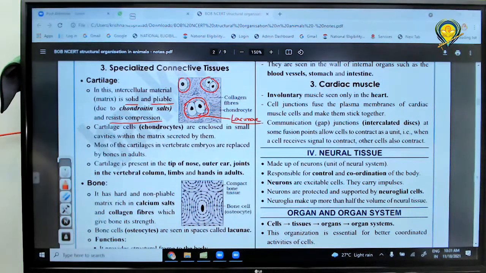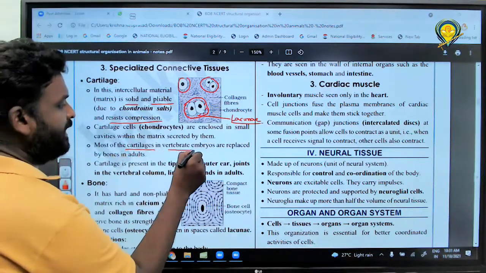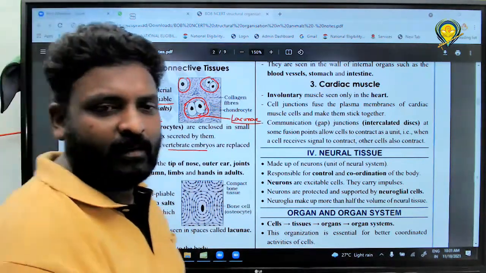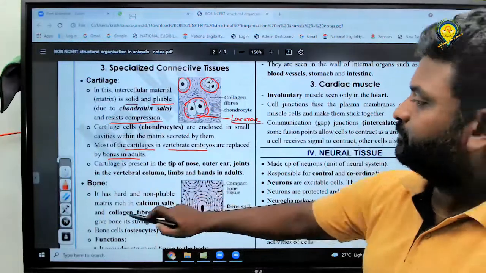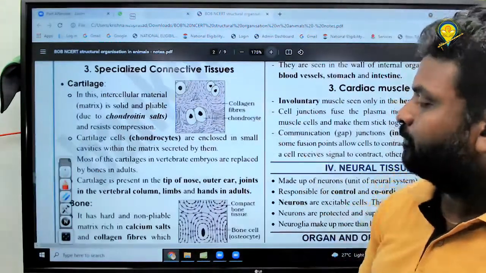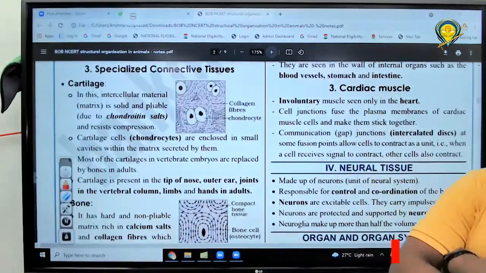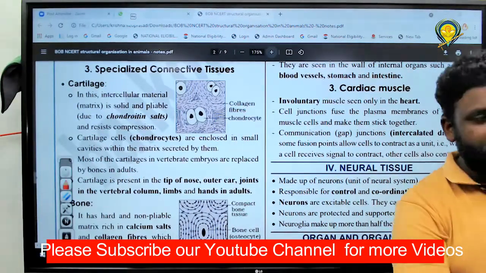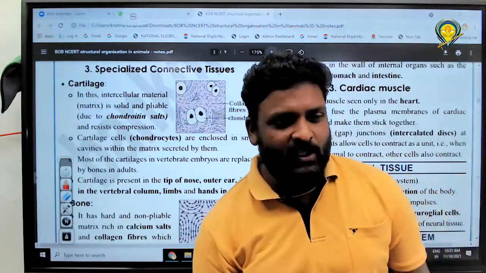Next point. As I told you earlier, most of the cartilages in vertebrate embryos are replaced by bone in adults. Please write it. Most of the cartilages in vertebrate embryos are replaced by bone. As I taught you earlier. Got it? Very good. And next one, what is the location of cartilage?